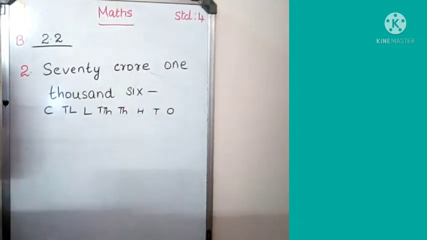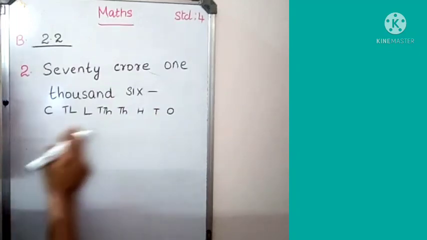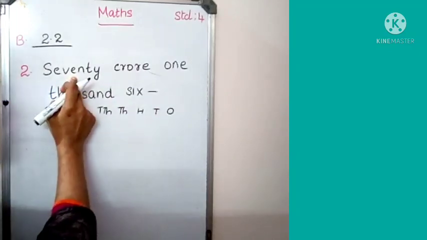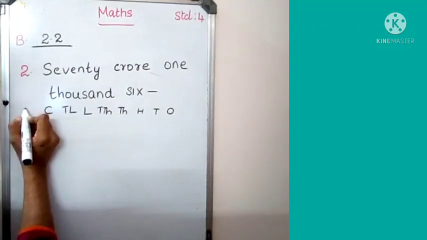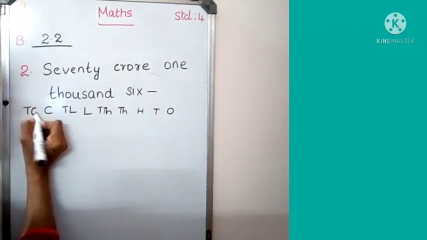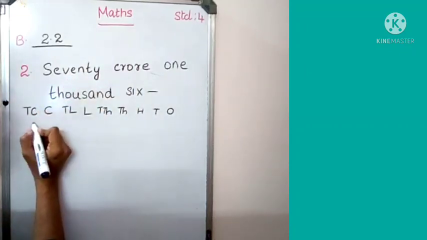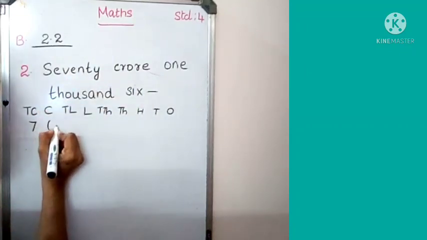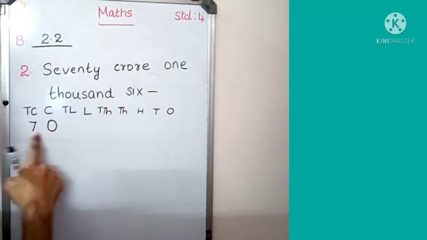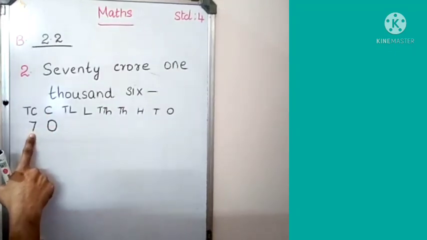You wrote all the places. Then look, 70 crore and here 10 crore. 70 crore means 7 in the 10 crore place and 0 in the crore place.